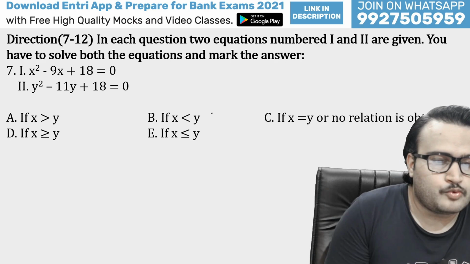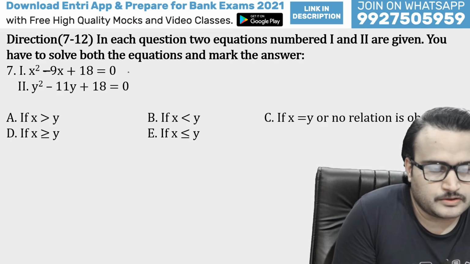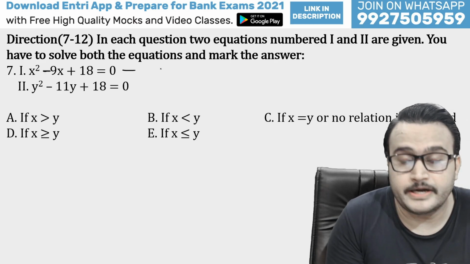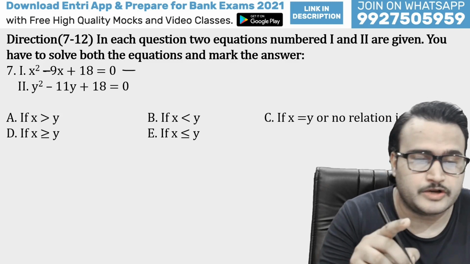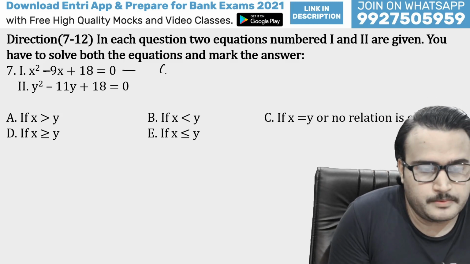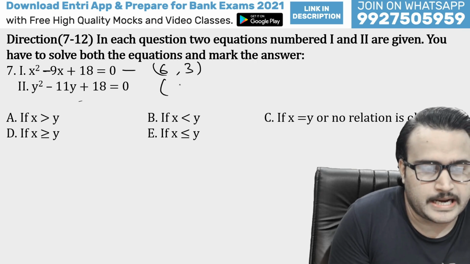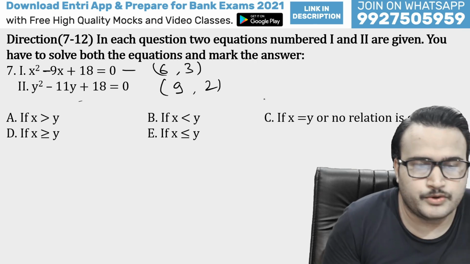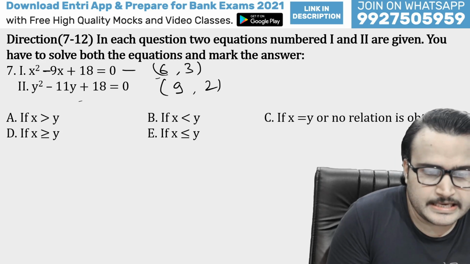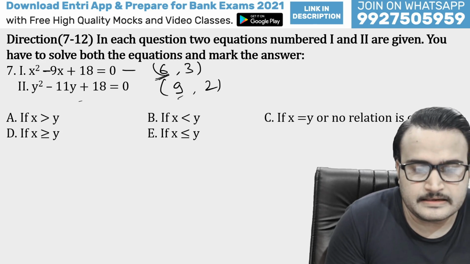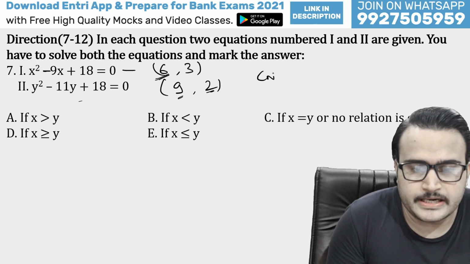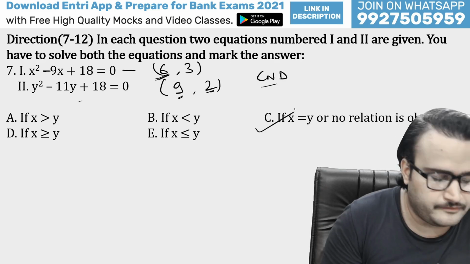Now let's move to the quadratic equation questions. So guys, these are the quadratic equation questions asked in the IDBI Executive previous year question paper. So guys, this will be what, 6 threes are 18, 6 and 3 will be the factors. In the same way, 9 twos are 18, 9 and 2 will be the factors. So guys, you can check here that 6 is less than 9 but greater than 2. So C and D will be your right answer. That means C will be your right answer.